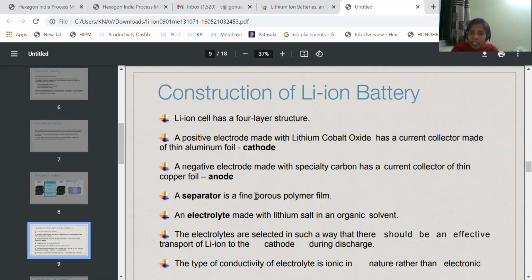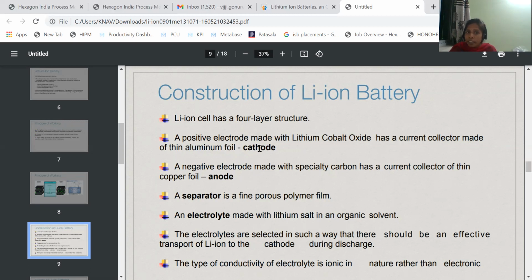And the separator is a fine porous polymer film. And the electrolyte is made with lithium salt in an organic solvent. How do we prepare the electrolyte? The electrolyte is prepared by dissolving lithium salt in the organic solvent. So we have the cathode, anode, separator and electrolyte.